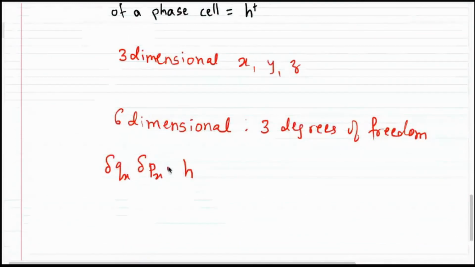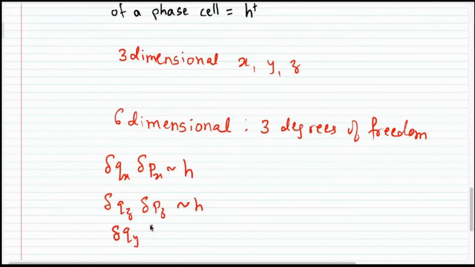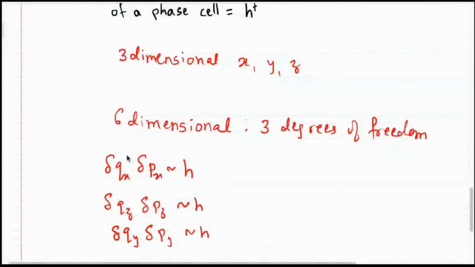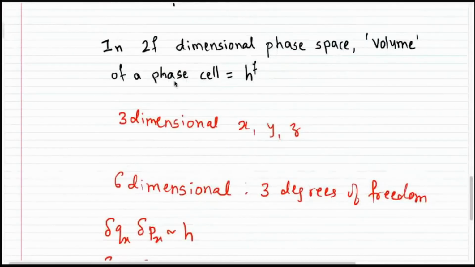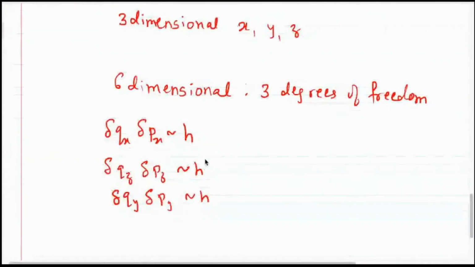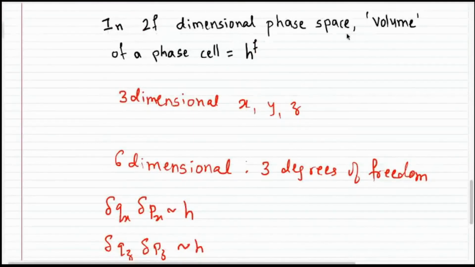At the same time, delta qz, delta pz should be approximately equal to h, and I didn't write y, so let me write that y. Also approximately equal to h. But then the volume of the phase cell will be the product of all these three. And so the volume of the phase cell should be equal to h raised to 3. h into h into h, that is h raised to 3. So in general, in 2f dimensional phase space, the volume of a phase cell will be given as h raised to f. Is this clear?